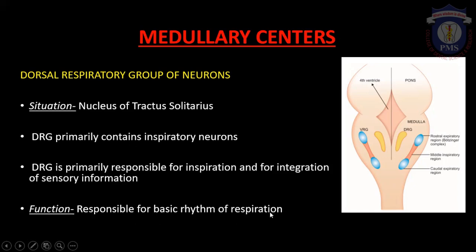So DRG is the most important respiratory center, which is located in and around the nucleus of tractus solitarius. It primarily contains inspiratory neurons, and therefore they are responsible for inspiration. And it helps in the maintenance of the normal basic rhythm of respiration.